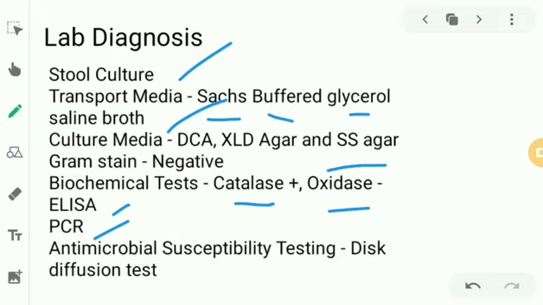Actually, it's nothing. We'll take a blood agar, in which we'll culture this bacterium. We'll put a disc of antibiotic somewhere, and if the bacteria is able to grow near the disc, it means it is resistant to that antibiotic. Or if it is unable to grow over there, it means that it is susceptible or sensitive to that antibiotic. It is called the disc diffusion test. This should be taught to you in general microbiology.